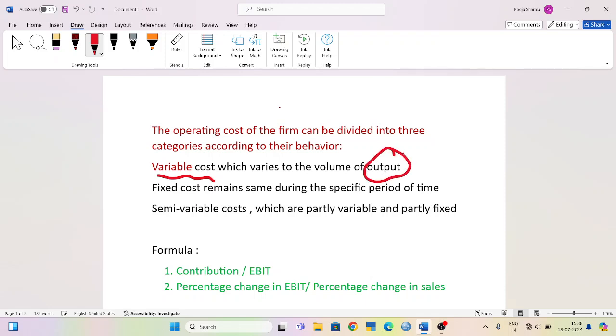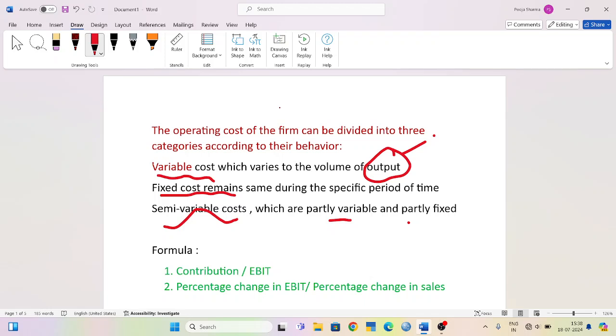That means when the output changes, variable cost will change. And what is fixed cost? Fixed cost remains the same during a specific period of time. That means fixed cost never changes. Semi-variable costs are partly variable and partly fixed.